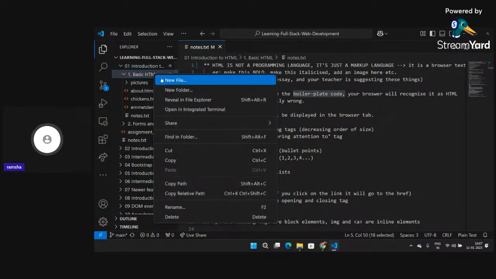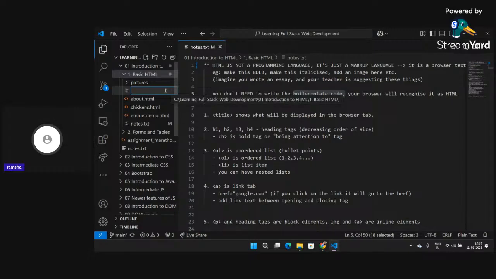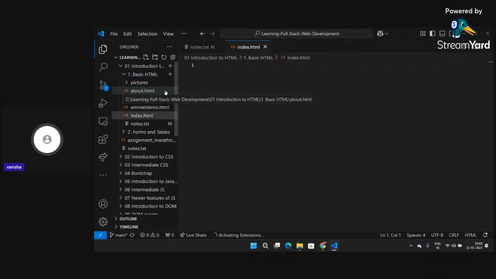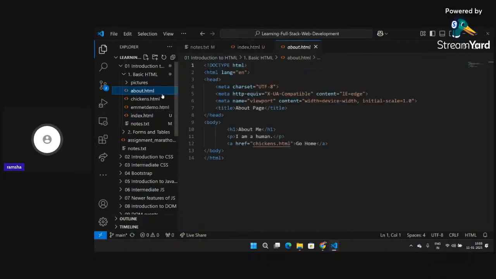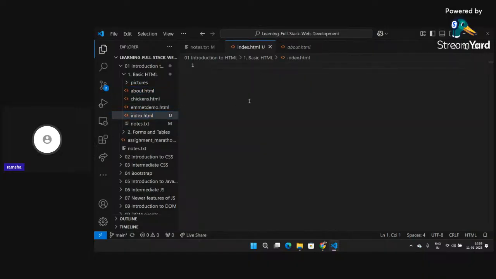So I will create a new file. You can create this file anywhere on your laptop. If I write index and give a designation of .html, as soon as I give this, my computer will be able to understand that this is an HTML file. Okay, now next thing is, to start writing in HTML, we have to write boilerplate code.